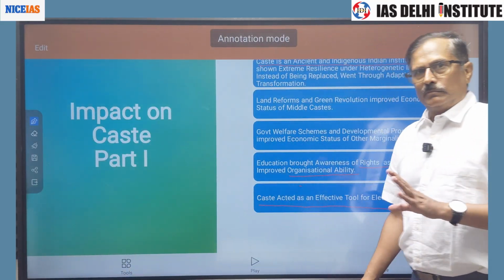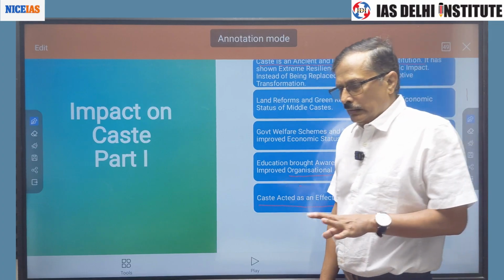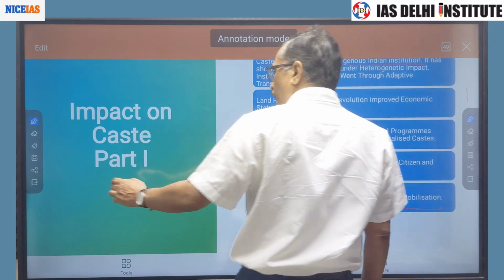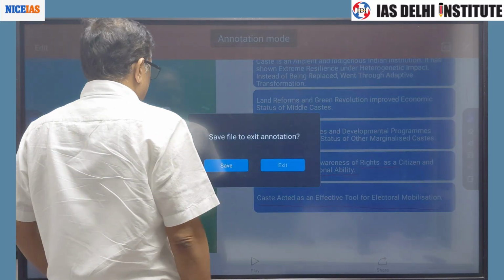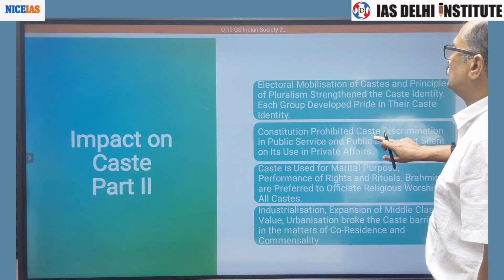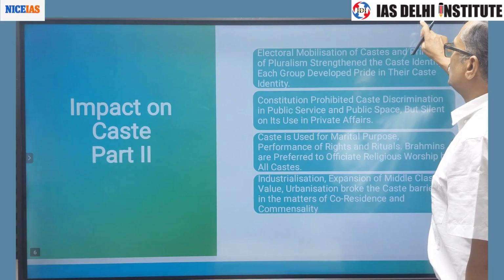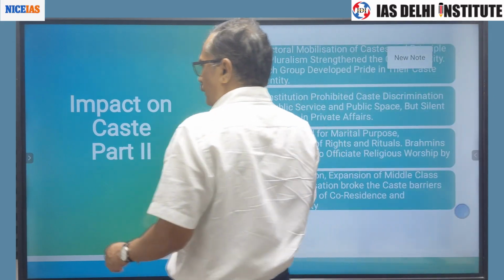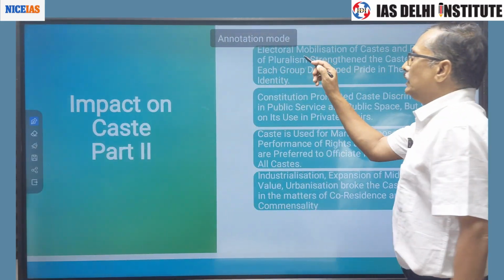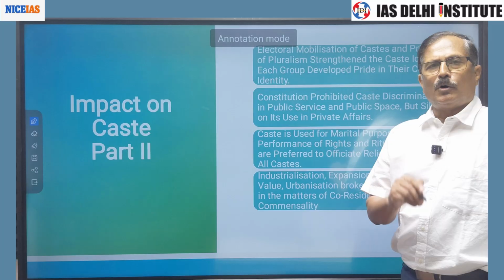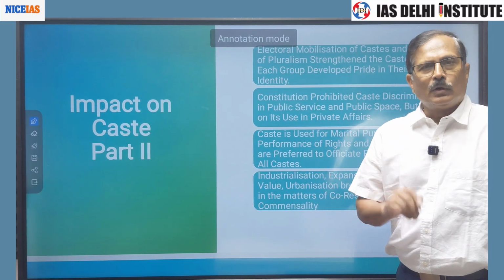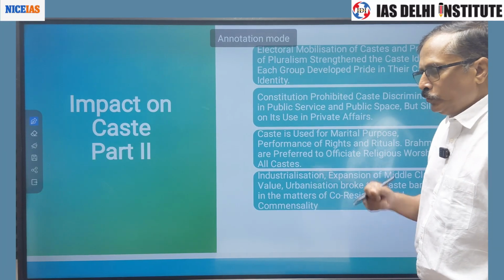Even the reservation system based on caste, right, that has also strengthened the caste system or caste identity.